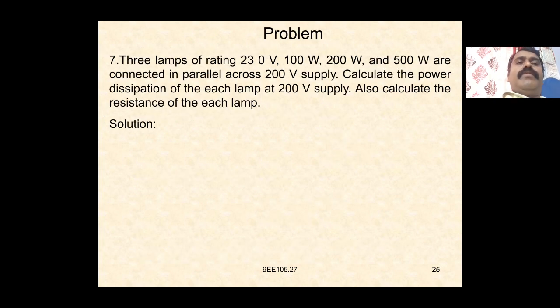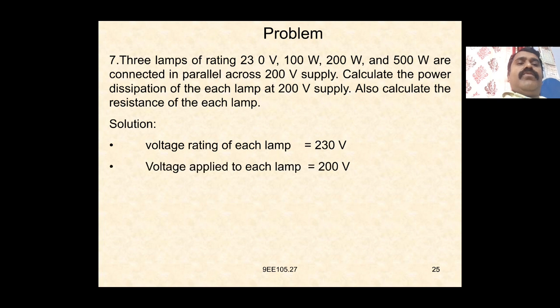Given three lamps of rating 230 volts, 100 watts, 200 watts and 500 watts, connected in parallel across a 200 volt supply. Calculate the power dissipation of each lamp at the 200 volt supply. Also calculate the resistance of each lamp. The voltage rating of each lamp is 230 volts, and the voltage applied to each lamp is 200 volts.